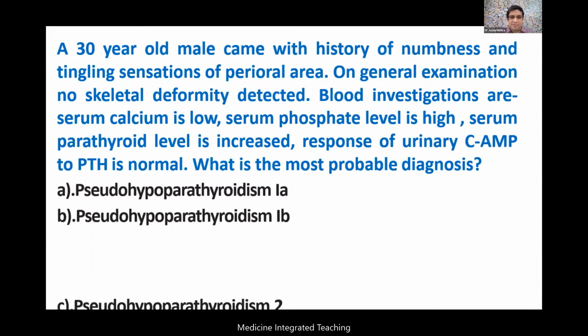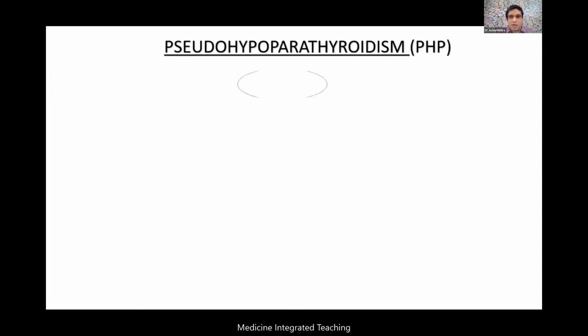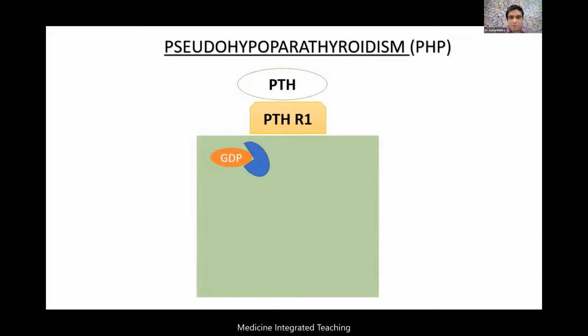What is the genetic mechanism of pseudohypoparathyroidism? Let me quickly rewind and revise with you what Dr. Sanjeev excellently explained: pseudohypoparathyroidism is a problem in the PTH receptor. The PTH receptor acts through an alpha subunit, attaching to the beta and gamma subunits. GDP converts to GTP, and the alpha subunit dissociates from the beta and gamma subunits. Now the GTP will activate adenyl cyclase, which produces cyclic AMP, and the final action of cyclic AMP brings out the effect of the PTH hormone.